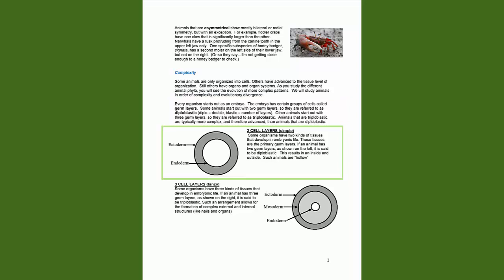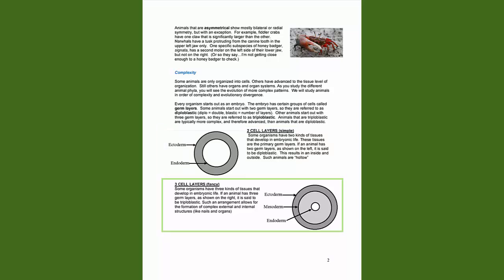2 cell layers, simple. Some organisms have 2 kinds of tissues that develop in embryonic life. These tissues are the primary germ layers. If an animal has 2 germ layers, as shown on the left, it is said to be diploblastic. This results in an inside and outside. Such animals are hollow.